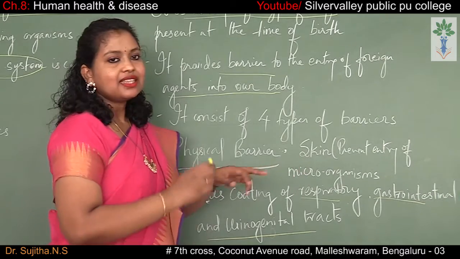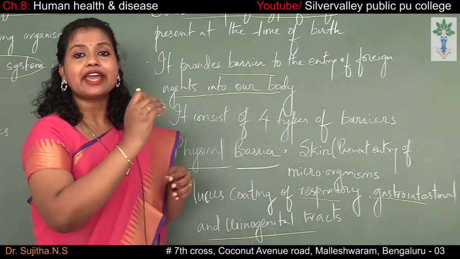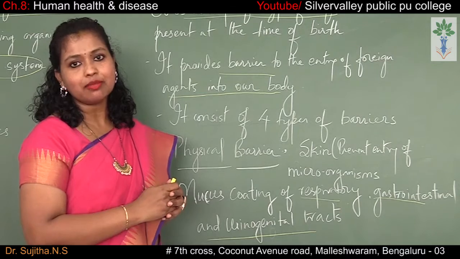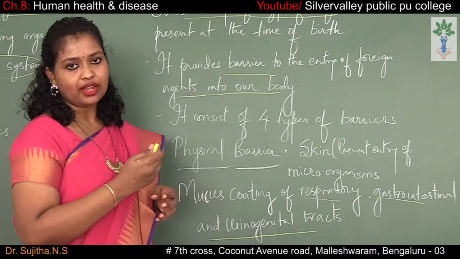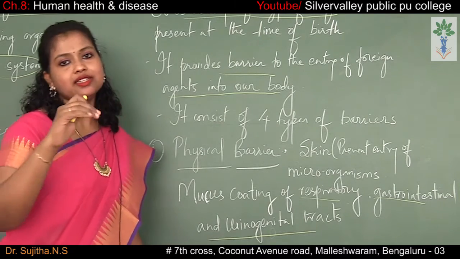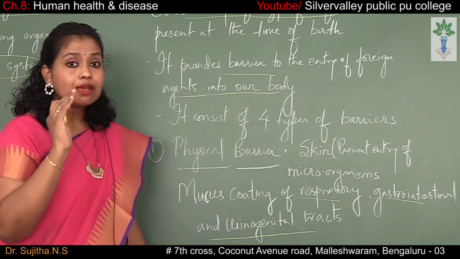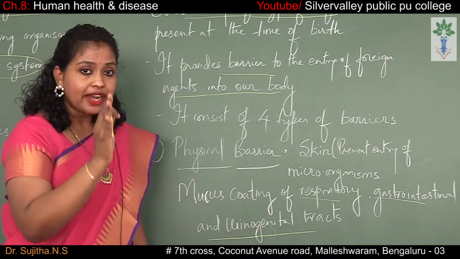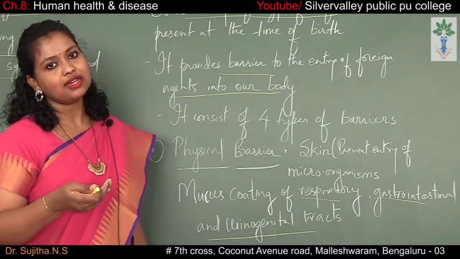Obviously the skin, which is present on the surface of our body, prevents the direct entry of any microorganism into our body. Apart from that, inside our body we have the mucus coating, which is present on the epithelial tissue. This mucus coating is also very important. It is a barrier which protects our body from the entry of these microorganisms.